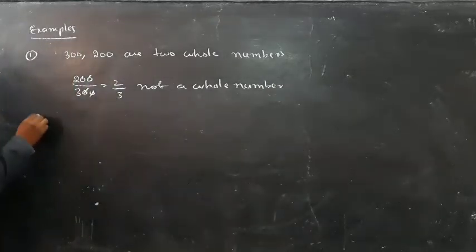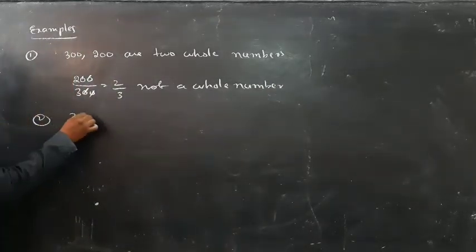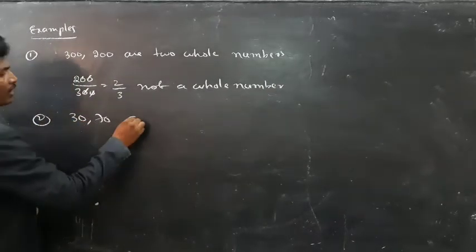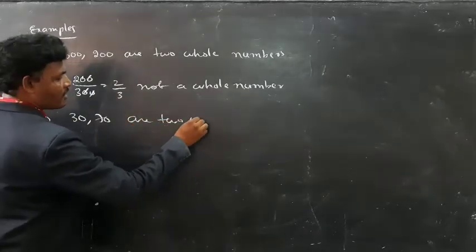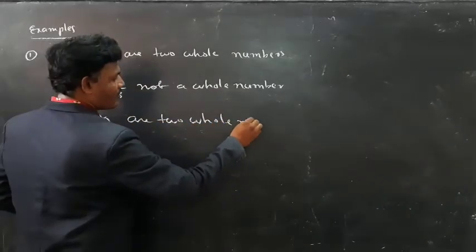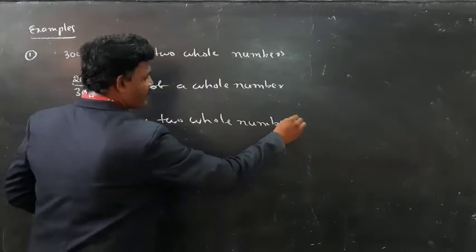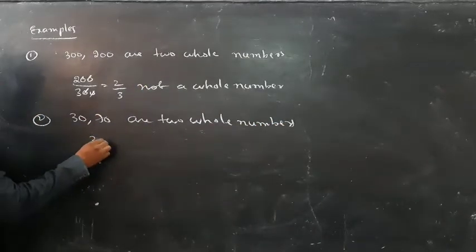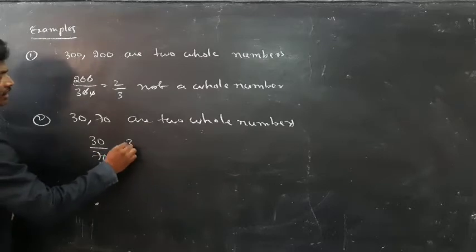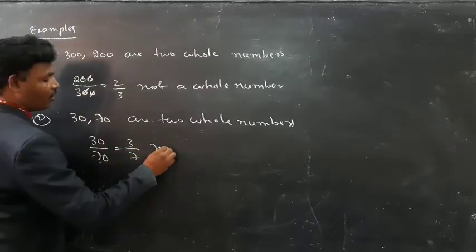Next example 2. 30, 70 are two whole numbers, but the result of 30 by 70 is equal to 3 by 7, not a whole number.